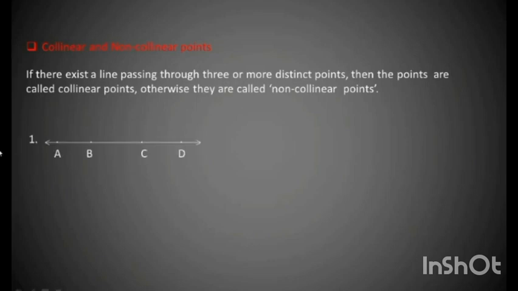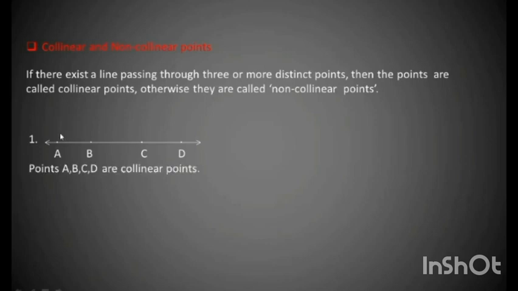If there exists a line passing through three or more distinct points, there are more than 3 points: point A, point B, point C and point D. If there exists such a line which passes through more than 3 distinct points, then those points are called collinear points.